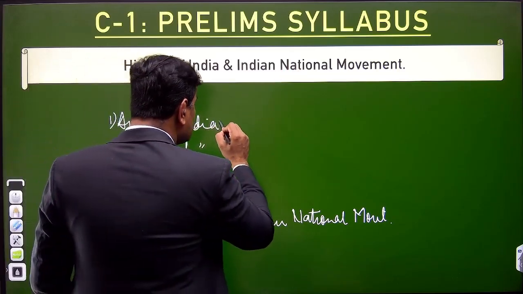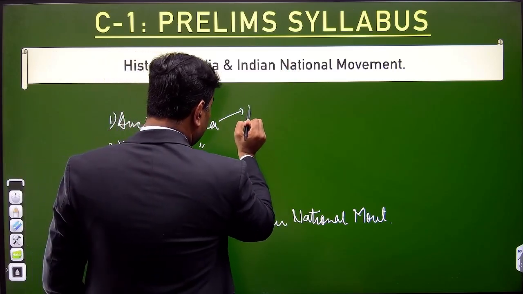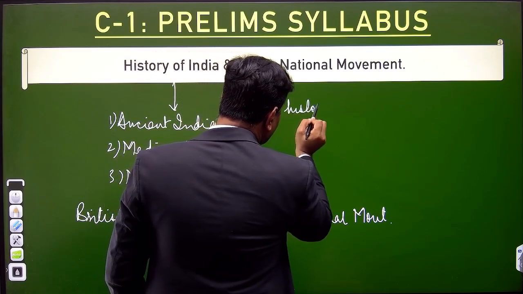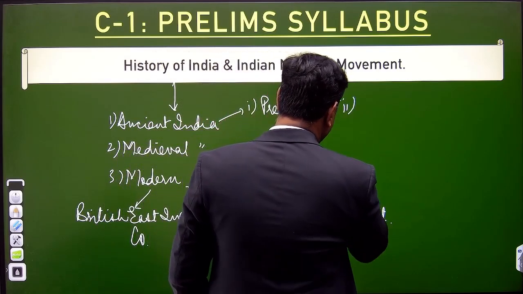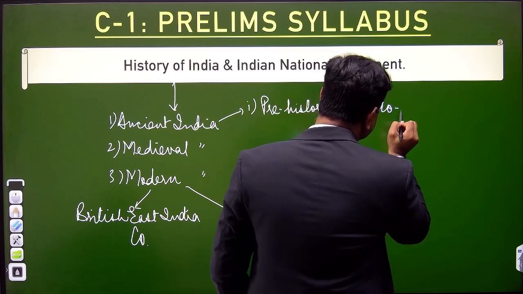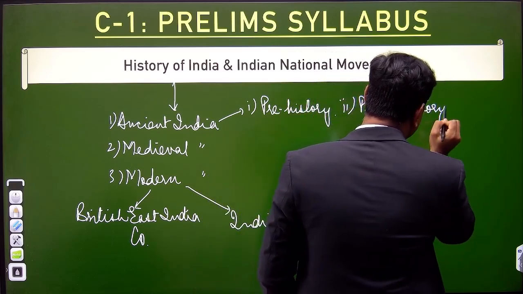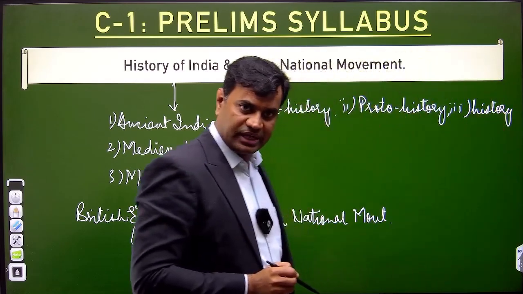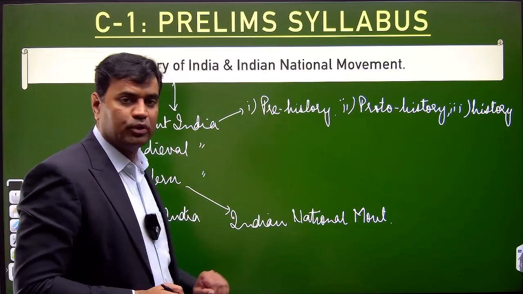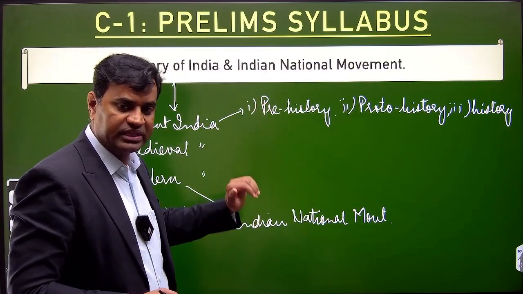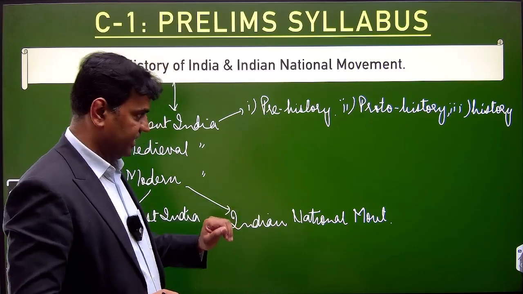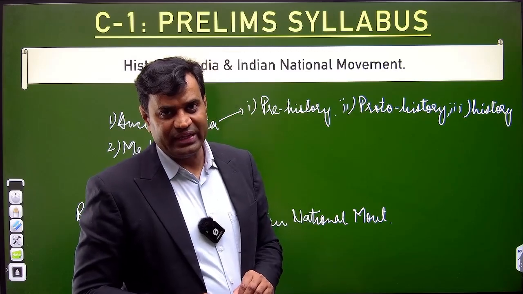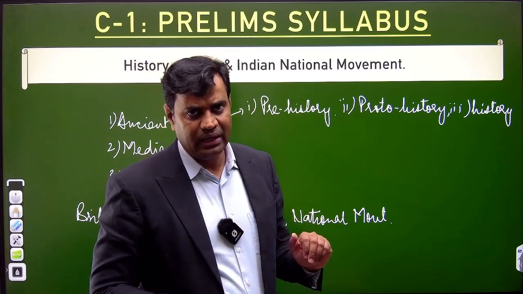Within ancient India also, what are the components? The first component under ancient India is prehistory. The second component is proto-history, and the third component obviously is history. You have to prepare this. Prehistory has the Paleolithic, Mesolithic, Neolithic and Chalcolithic phases. Proto-history covers the Indus Valley civilization. History starts from Vedic culture, with the true literary tradition started by Aryans in India.